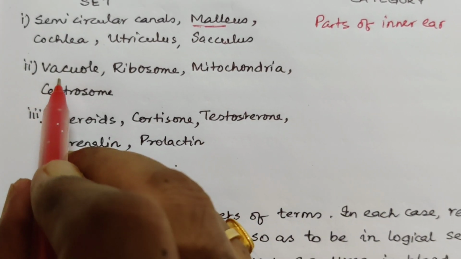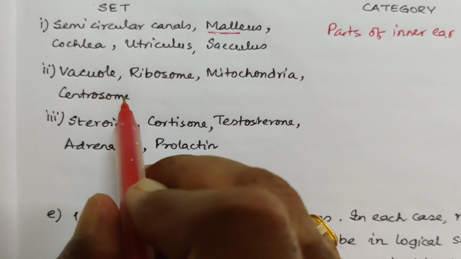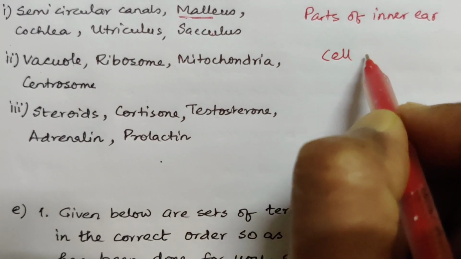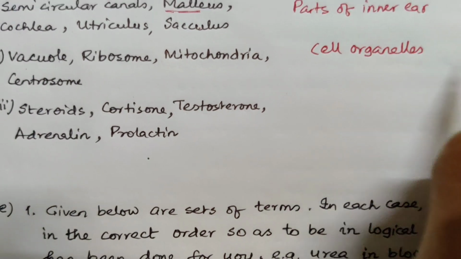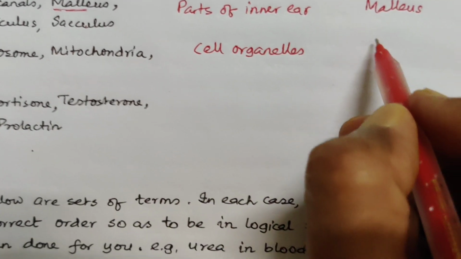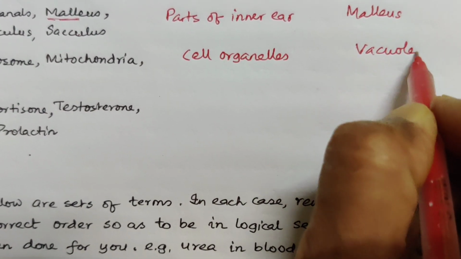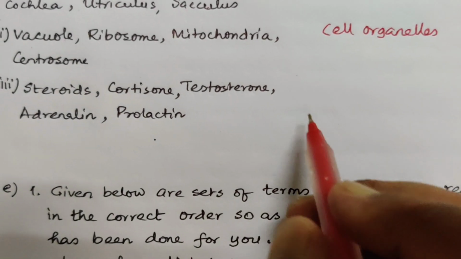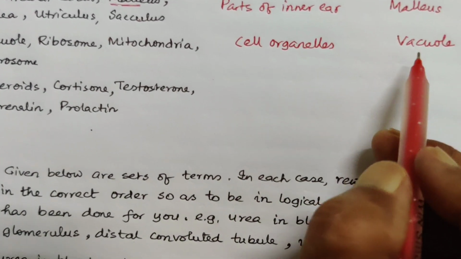In this case, second one, vacuole, ribosome, mitochondria and centrosome. They are all cell organelles. Which is the odd one? Vacuole. Vacuole is not exactly the cell organelle. In some cases it is considered as ergastic substances. This is just a hollow.